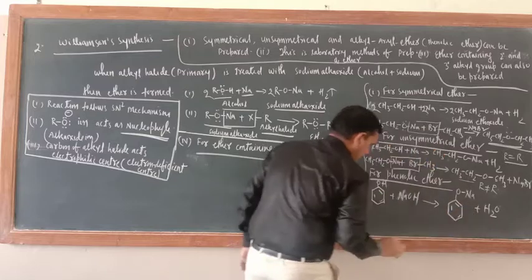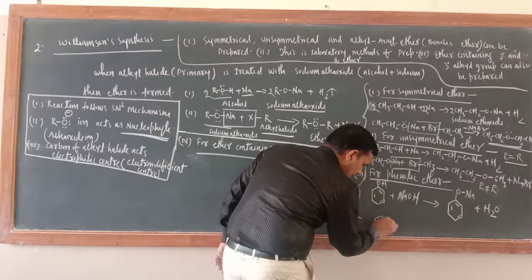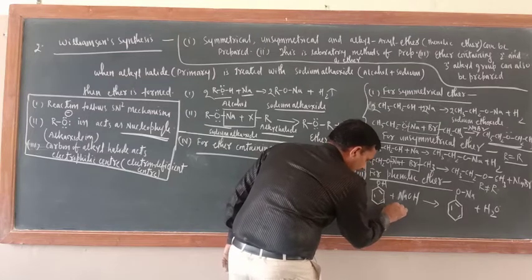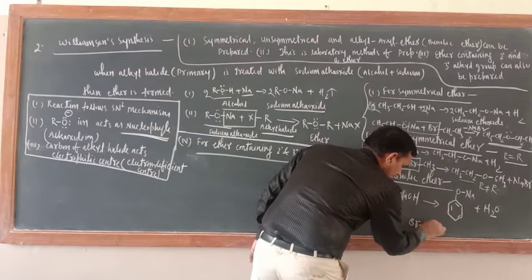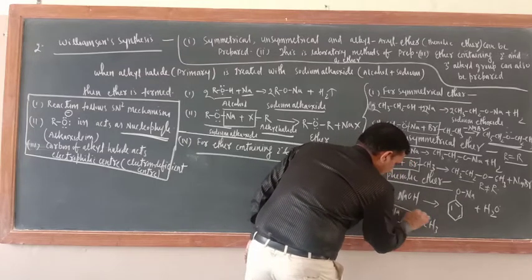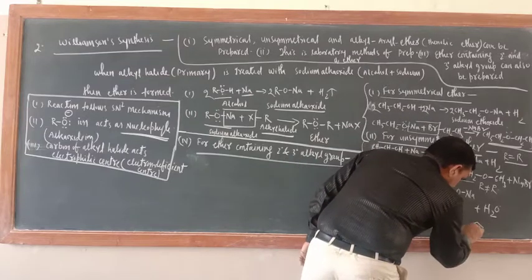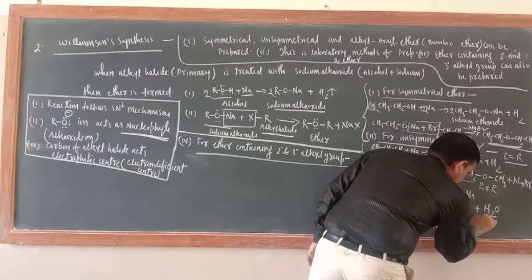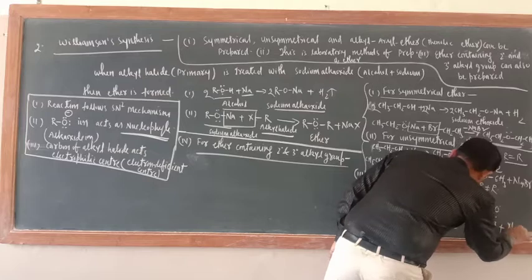What is the name of this one? Sodium phenoxide. Now this sodium phenoxide will react with alkyl halide. Okay. Take here BrCH3. So NaBr. So here what is the product? The product is this one, here O, here CH3 plus NaBr.